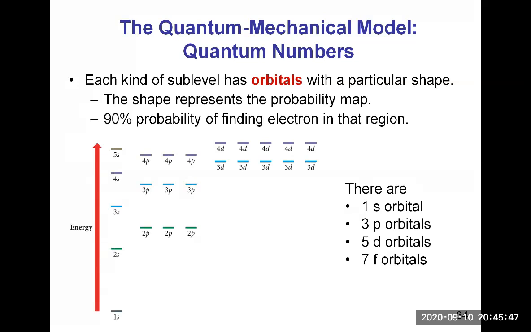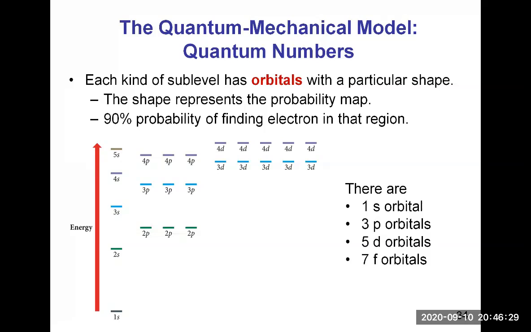And so in this energy diagram, we see that level 1 has one subshell, and it will be called the 1s subshell, but also the 1s orbital. The s subshell contains only one s orbital. Then in level n equals 2, you have 2 subshells, the s and the p. The s subshell only contains one s orbital, but the p subshell contains 3 p orbitals. So there are 3 p orbitals in the p subshell.